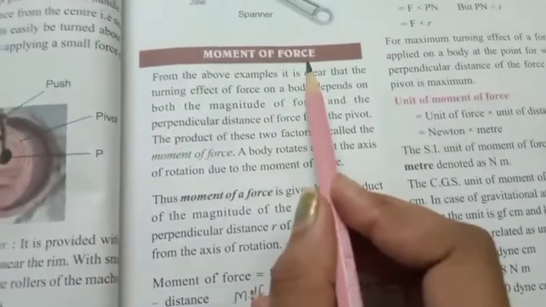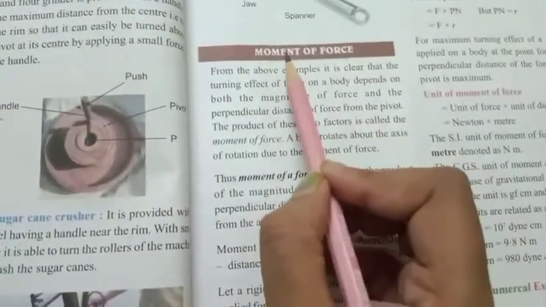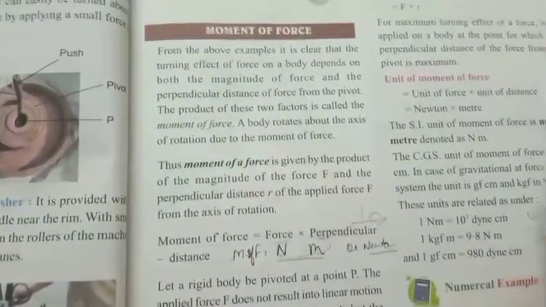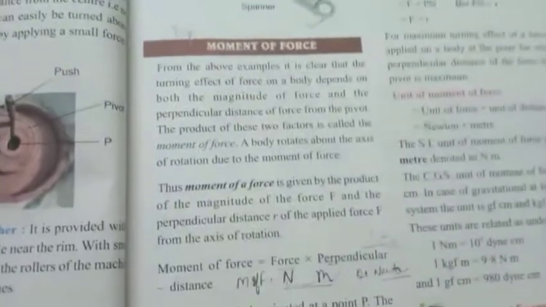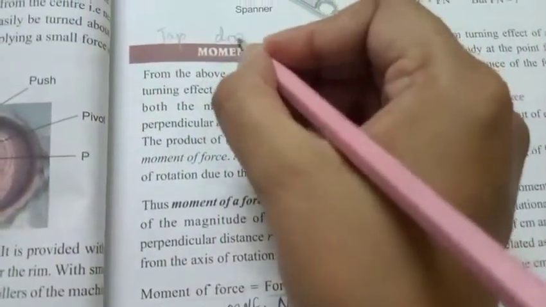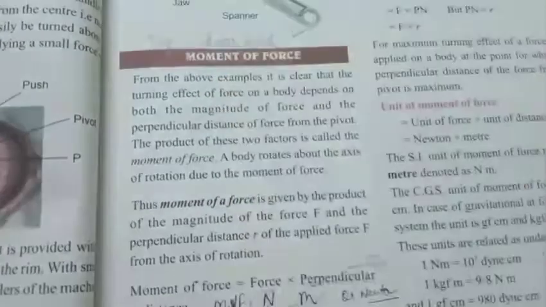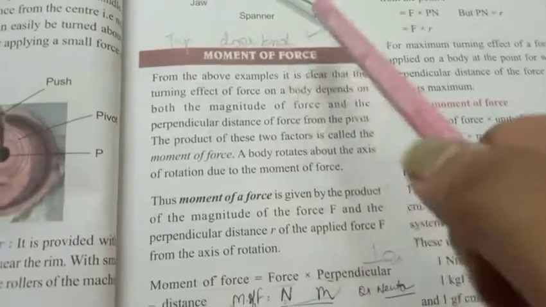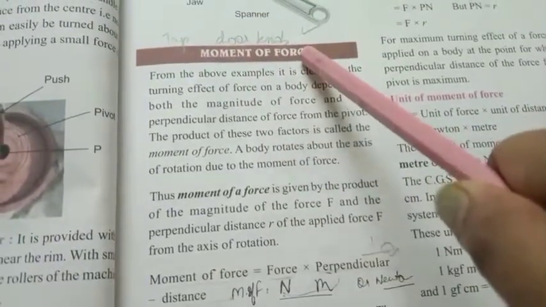And then comes moment of force. Related to this turning effect, the name given is moment of force. Anything that can rotate in a circular direction is related to moment of force. Like your water tap, it can rotate in a circle. Your doorknob, it can rotate in a circular motion. So anything that rotates in a circular motion is concerned with the moment of force.